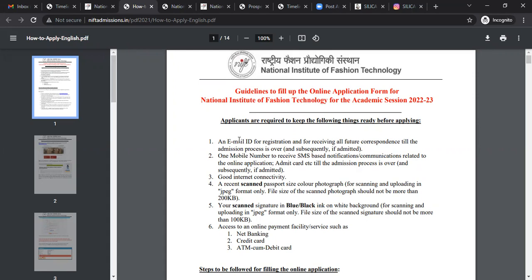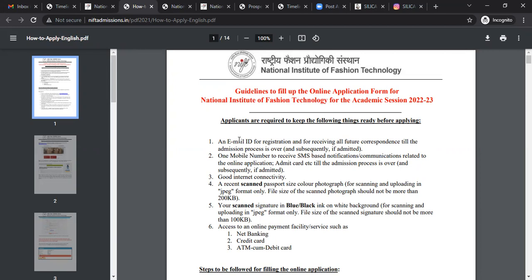So you need to keep a proper email ID. If the student doesn't have an email ID, create one, or else they can use their parents' email ID. Second point, one mobile number to receive SMS based notification or communication related to the online application, admit card till the admission process is over and subsequently if admitted.